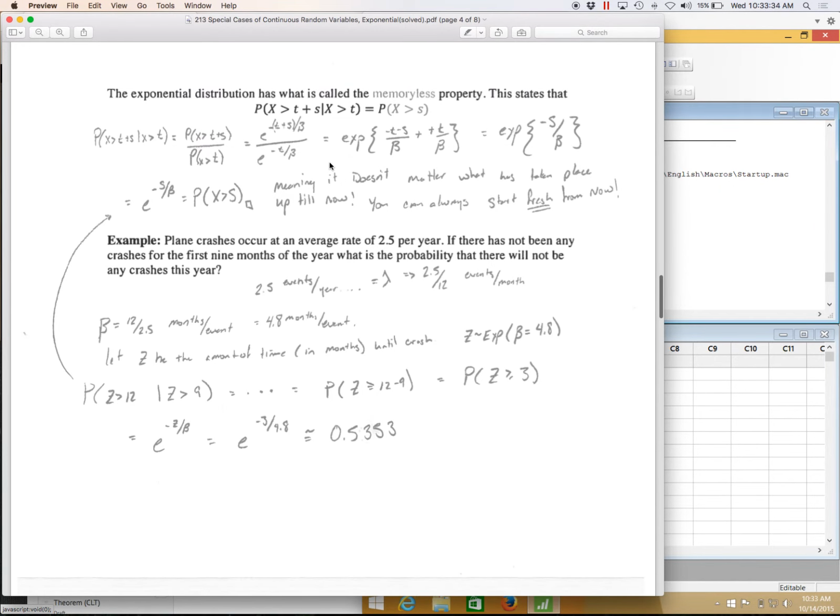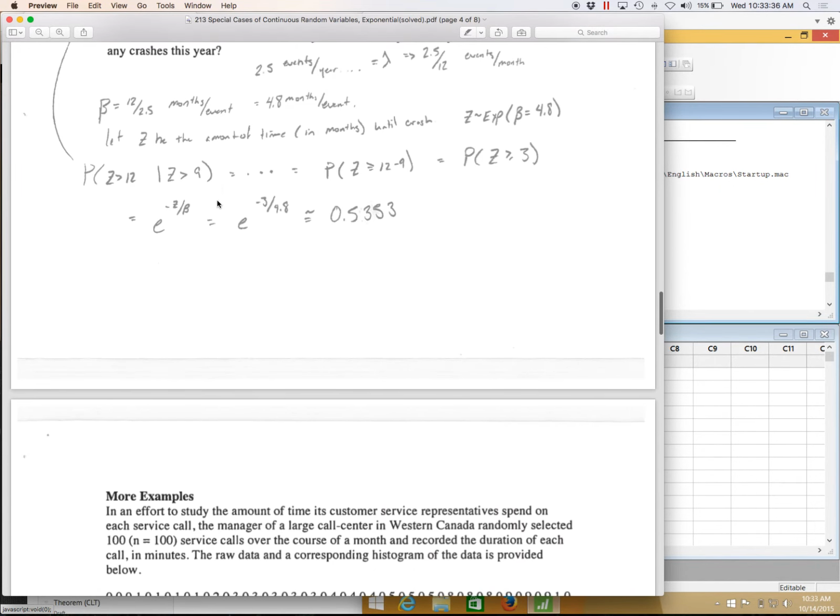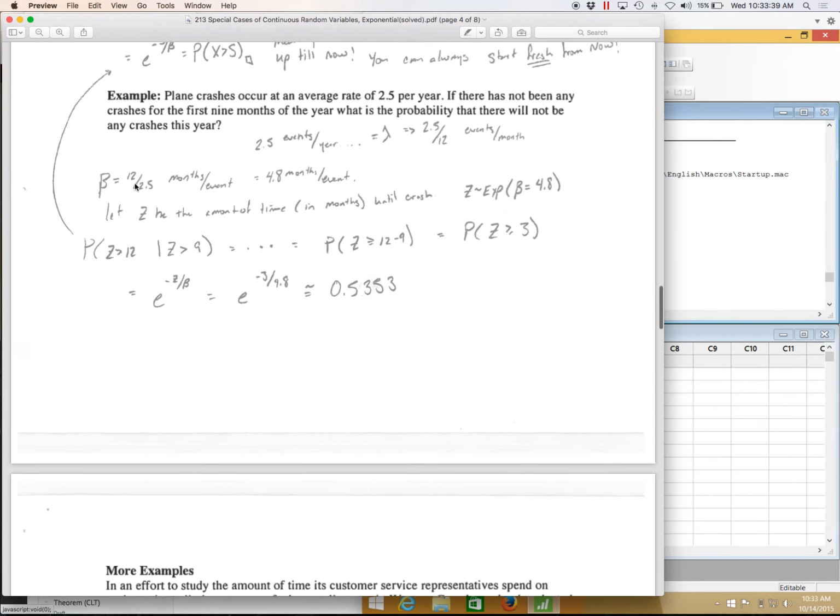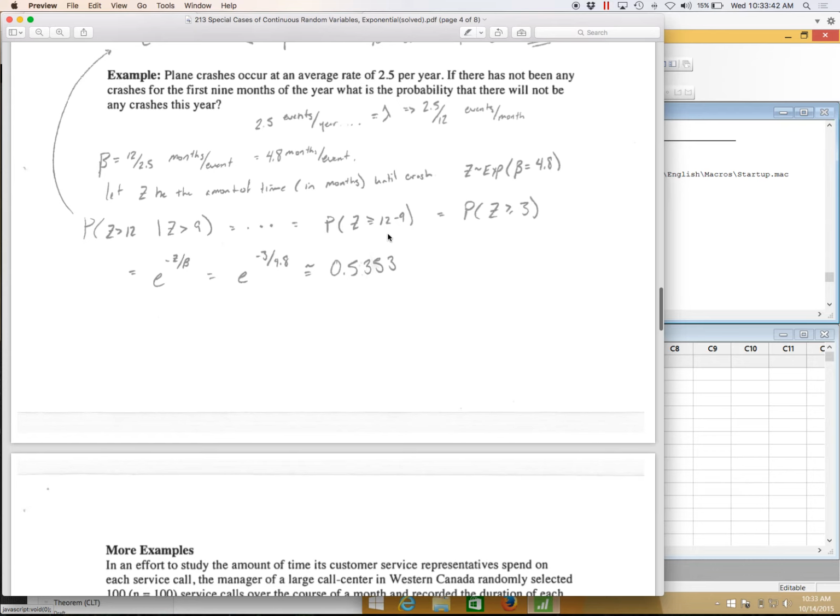It's just above here. Here's the memoryless property. I've displayed it in class. What you can end up doing when things are exponential, and only when they're exponential, is you can just take the 2 months and subtract them. I can do 12 months subtract 9 months. Here, the probability of this condition simplifies to the probability of just not having a crash for at least 3 months. Okay, so that's pretty easy. Using your formula, you can get that just by plugging in: this is e to the power of negative 3 divided by beta, which is 4.8.